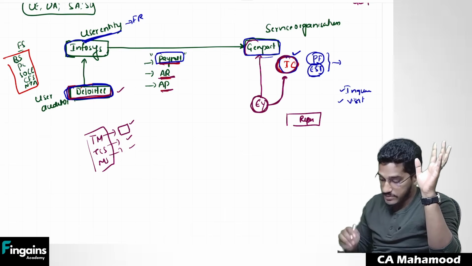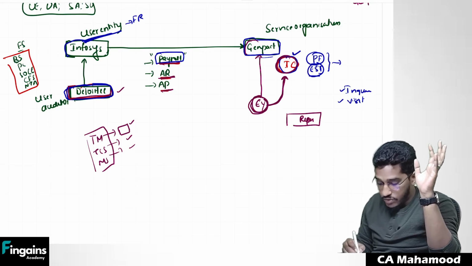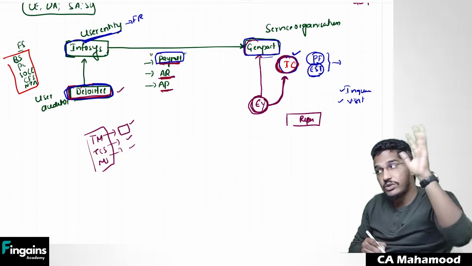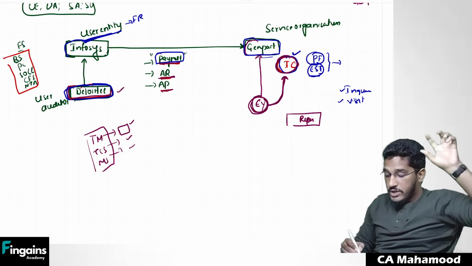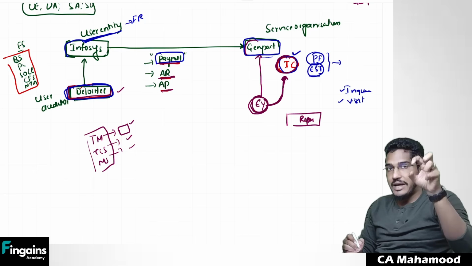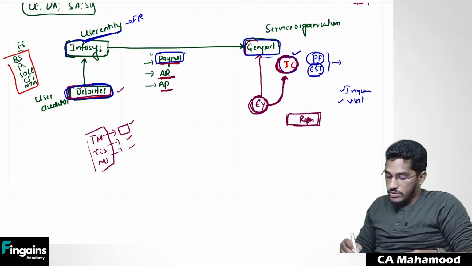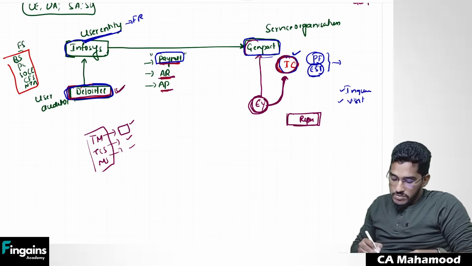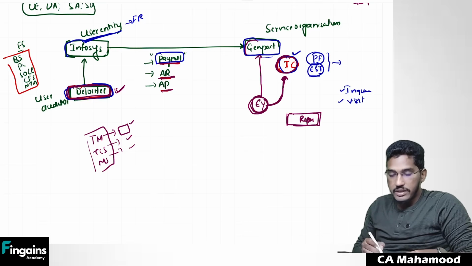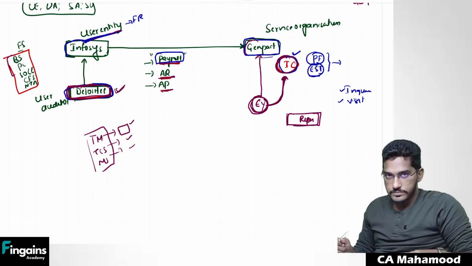So in order to avoid these complexities, Genpact itself will appoint one auditor, not for statutory audit purposes. They will appoint one auditor exclusively to verify internal controls which are going to have an impact on the user entities' financial reporting. So EY will verify the internal controls implemented at Genpact to do that outsourced activity, and will give a report on those internal controls, so that the report can be used by the user auditor. In our example, Deloitte will use that audit report. By that, they will determine whether controls at the service organization are working effectively or not, and accordingly they can complete the audit of the user entity.